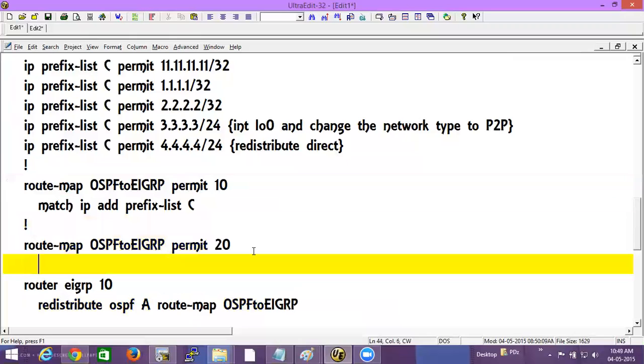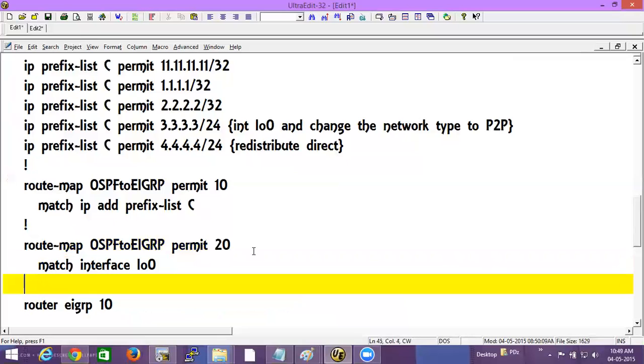Then you need to write match IP address, or should I match? There's no need to match actually, because permit the rest. Or even if you want to match, you can match. Here in this case, you can even match the interface loopback 0. Done. That will match the interface loopback 0. You need not always match with the help of access list or prefix list. You can match interface. You can match several things with the help of route map. But the match statement should not be in the same sequence number. Why? Because that will do an AND operation and it will not work.